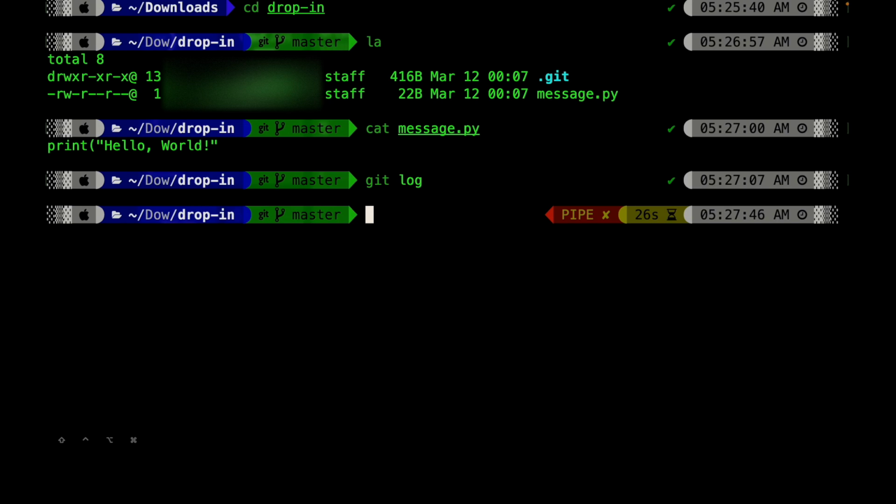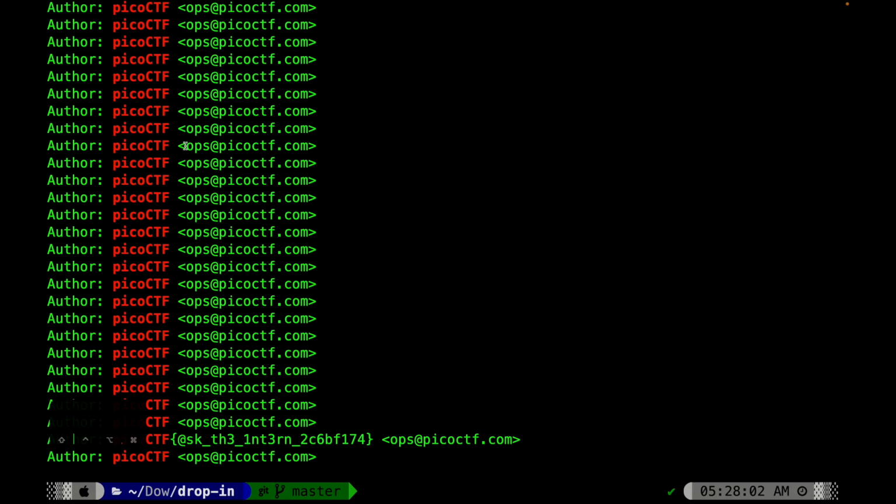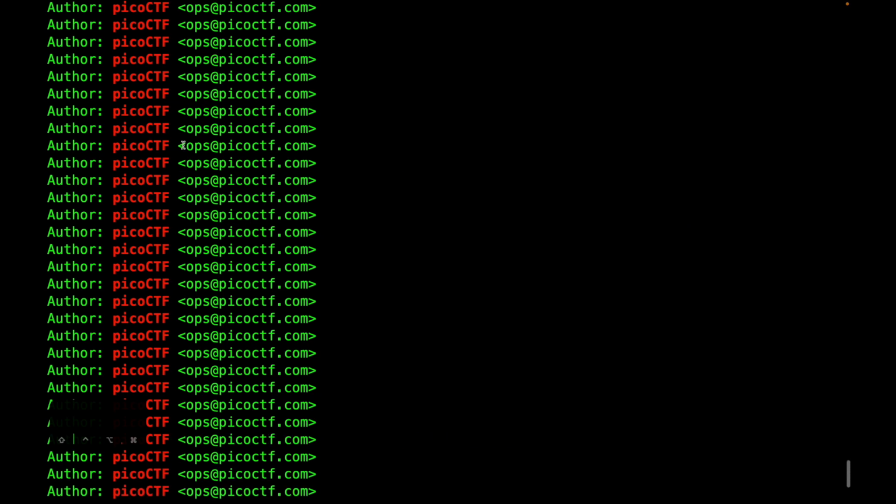So let's try filtering it out using grep. Let's see if there is any flag. No. Git log and grep using picoCTF. So there are a lot. Okay, so the actual author is there.